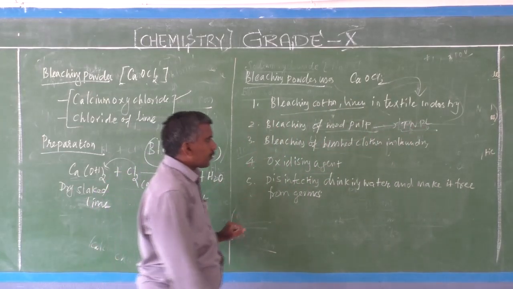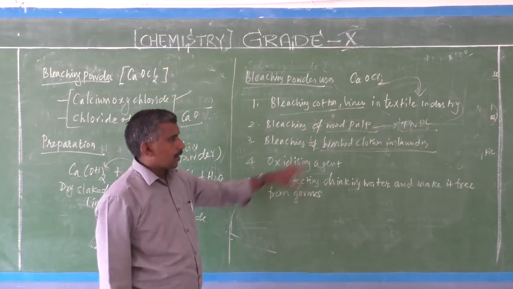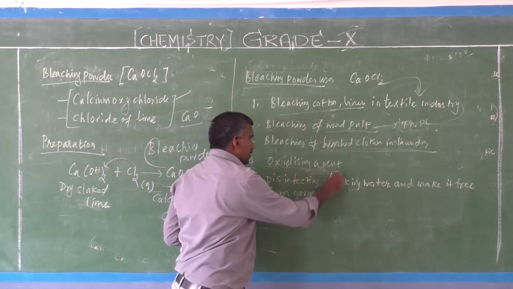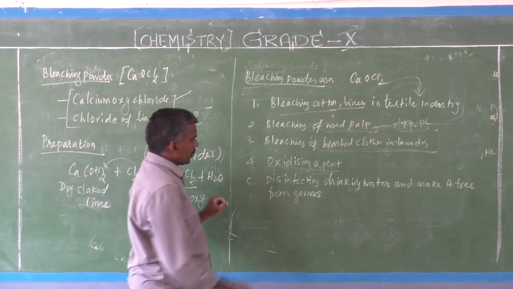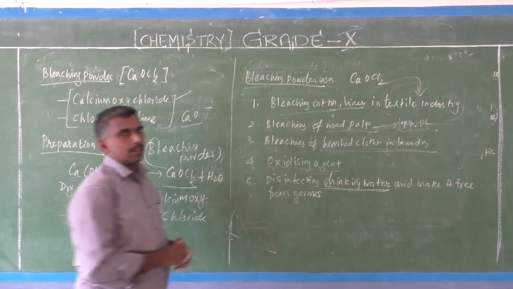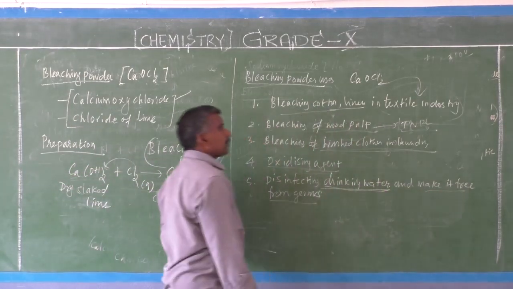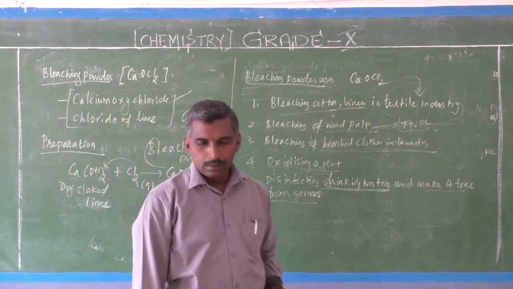Third is bleaching of washed cloth in laundry, washed cloth using bleaching powder. Fourth use is as an oxidizing agent. And fifth use is disinfecting drinking water, making it free from germs. These are the uses of bleaching powder.